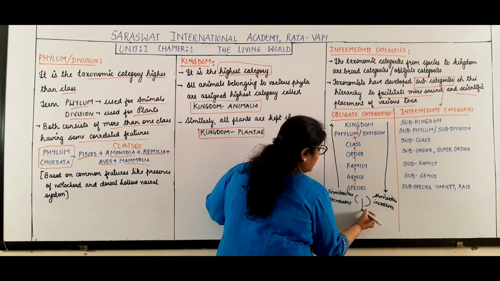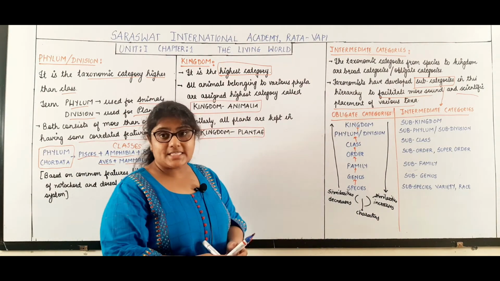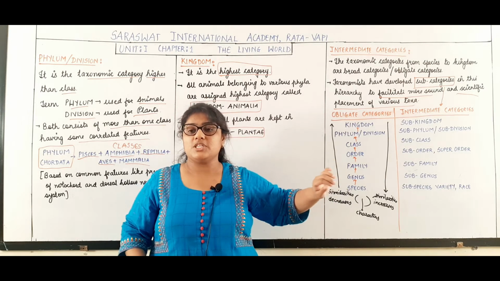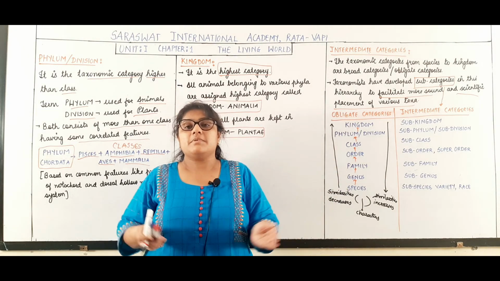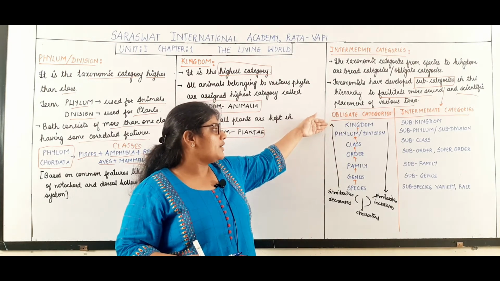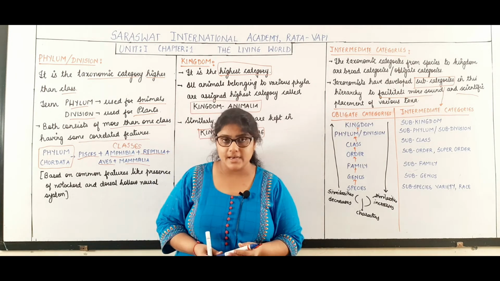Here we are talking about the characters. So what can we say? All the organisms belonging to the same species will have the maximum number of common characters, and all the members belonging to the kingdom will have the least number of common characters.